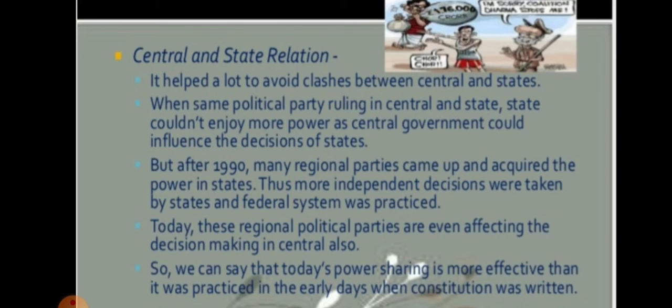You know the meaning of coalition government at the center. Since no single party got a clear majority in the Lok Sabha, the major national parties had to enter into an alliance with many parties, including several regional parties, to form a government at the central level. So, this is called coalition government. Later on, federal power sharing is more effective today than it was in the earlier years after the constitution was made.